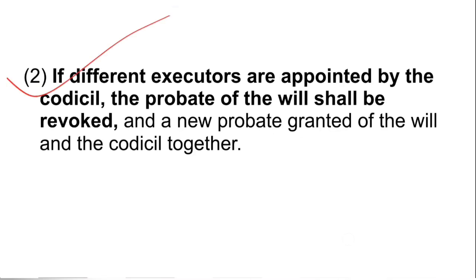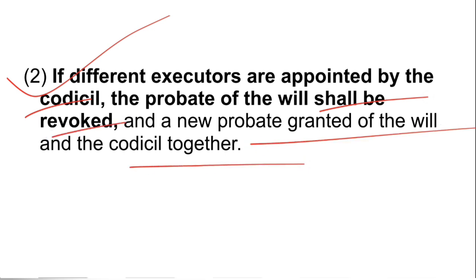But in cases where different executors are appointed by the codicil, the probate of the will shall be revoked and a new probate granted of the will and the codicil together, right. So, if the executors provided in the codicil are different from those provided in the will, in those cases the probate of the will shall also be revoked. The earlier executors appointed shall be revoked and new probate shall be granted together with the codicil. So, this is subsection 2.